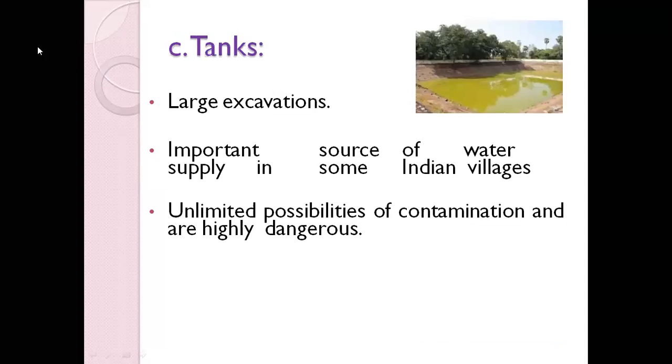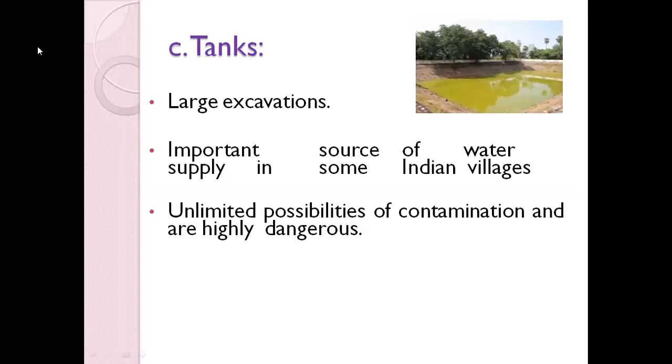The next is the tanks. A tank is an excavation, as you can see from the diagram itself: they dig the soil, and the water is collected in it. It is an important source of water supply, especially in some Indian villages, so it acts as their main source of water. How is tank water collected? Whenever it rains, all the rainwater is collected there.